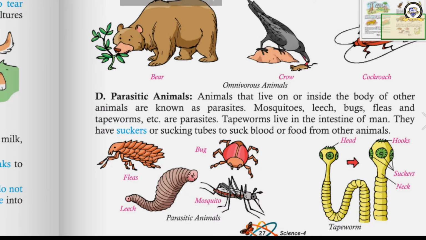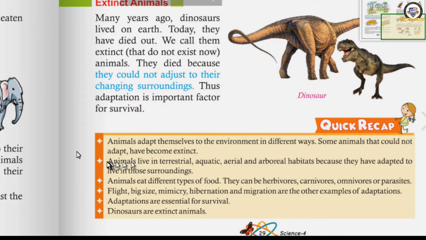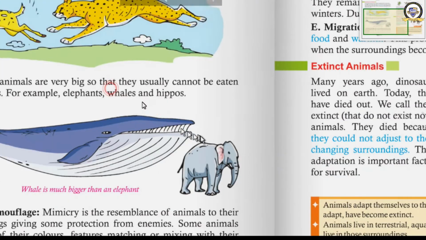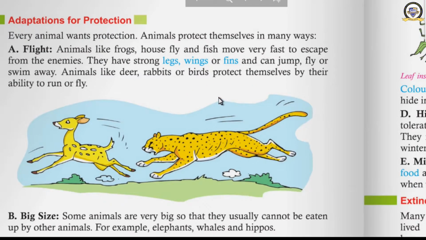Have you understood? Yes, now we have learned about different kinds of animals on the basis of their feeding habits. Yes or no? Yes. Yesterday we completed adaptations for living place. Yes, different kinds of animals live in different places. Today we have seen the adaptations for food. There are 4 kinds of animals on the basis of their adaptation. Yes or no? Yes. Today we will see one more way of adaptation, that is adaptation for protection.